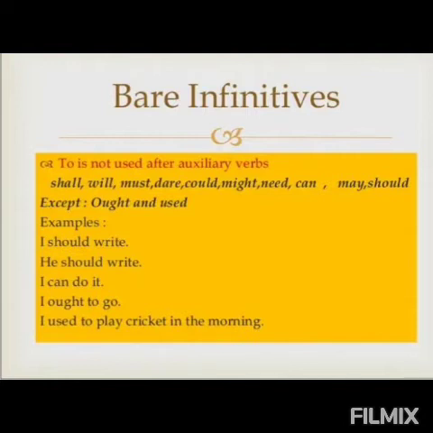I should write. He should write. I can do it. I ought to go. I used to play cricket in the morning. Here, in the first three examples, see write, write, do. We are not adding to with it. So here write and do are bare infinitives.